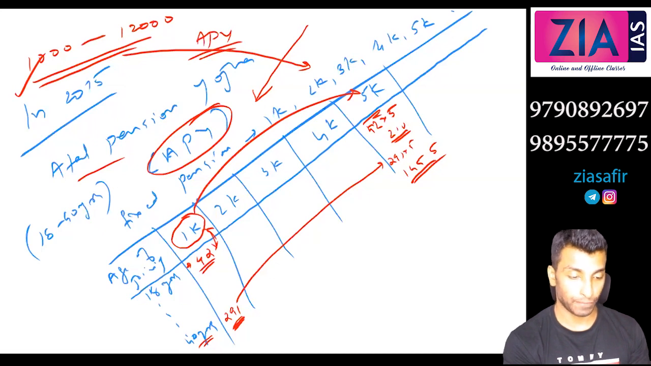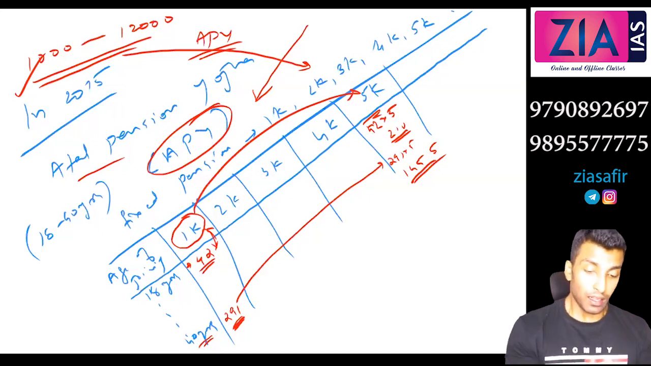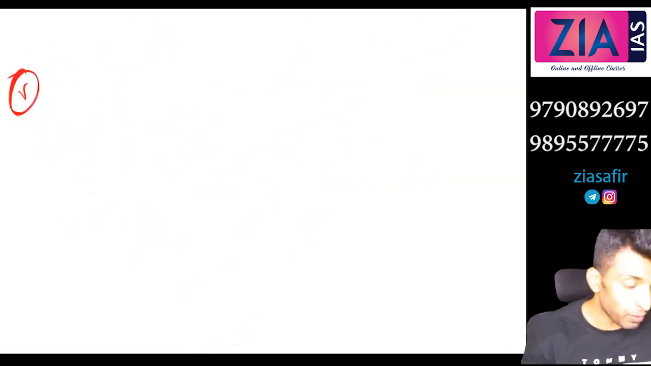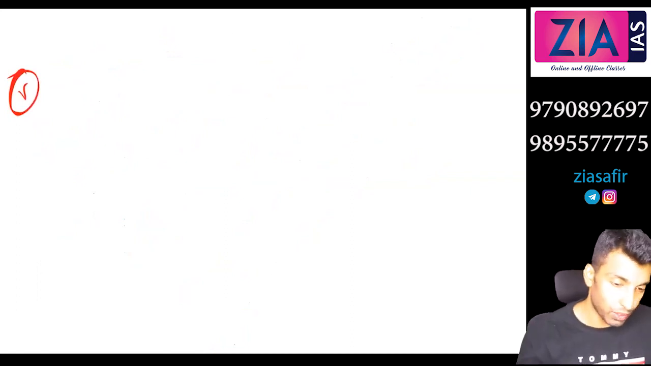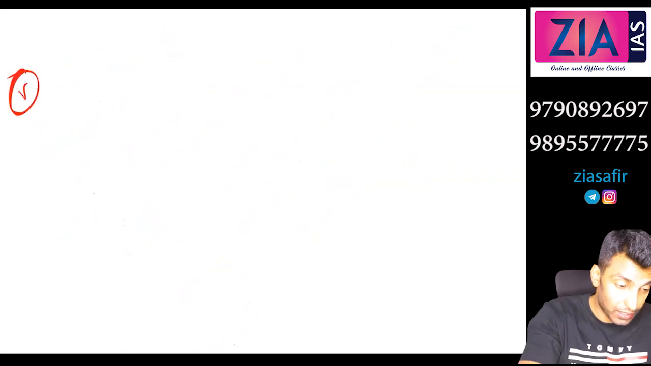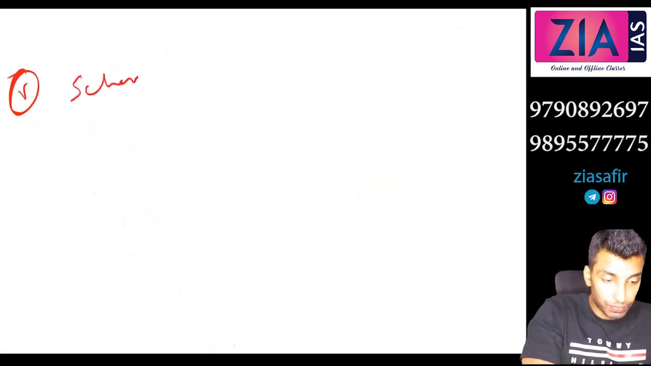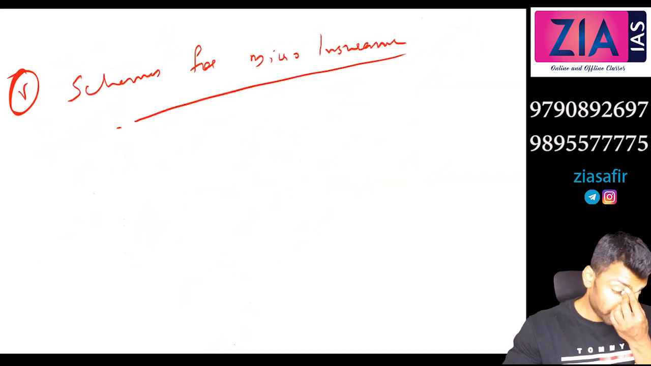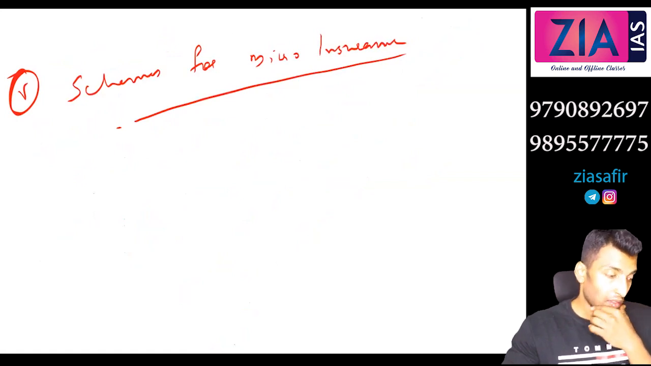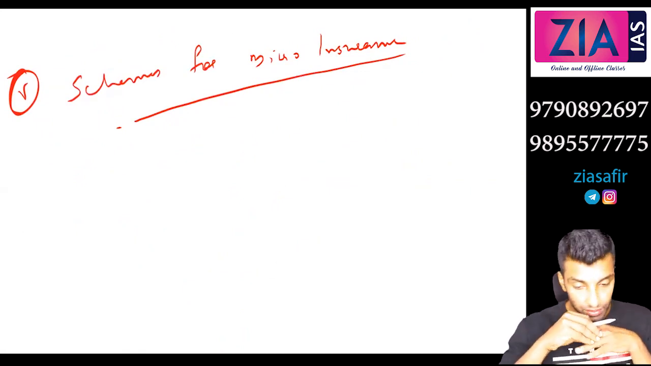Okay, sir. Thank you. Yeah. Now next, the fifth one: schemes for micro insurance. We discussed micro credit, we discussed micro pension, now micro insurance. Can you tell any scheme for this micro insurance?